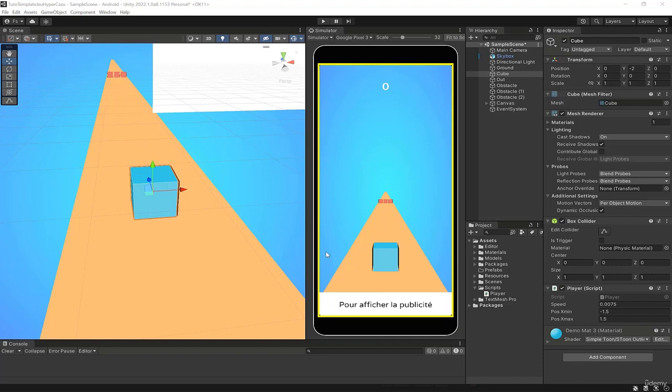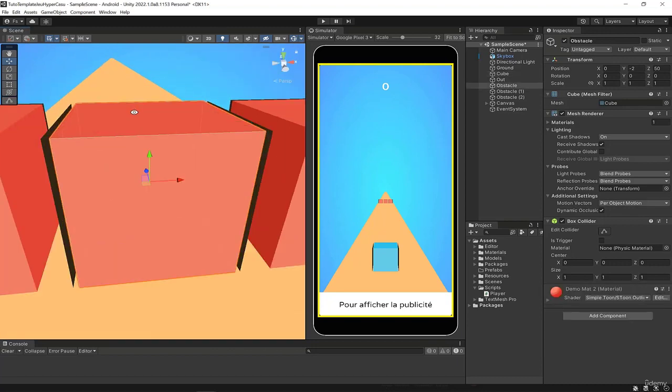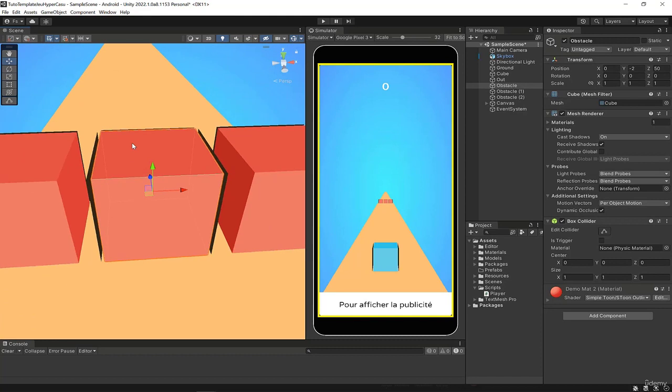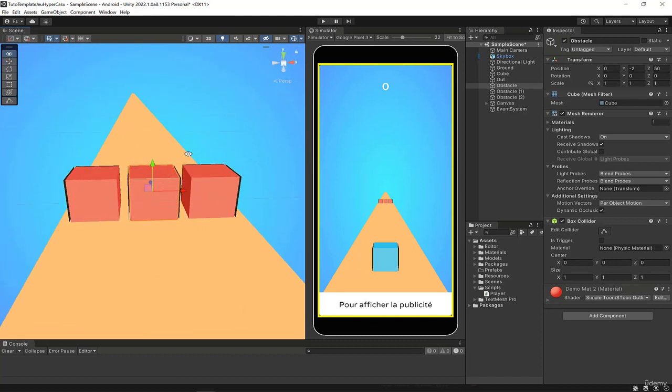In the previous video, we saw how to make the character move from left to right when you touch the screen. But so far the enemies, the obstacles, don't do much; they stay totally in place. So what we'll do in this video is code the movement of these obstacles for them to move toward the player. Here will be the challenge. The player will have to avoid these obstacles.